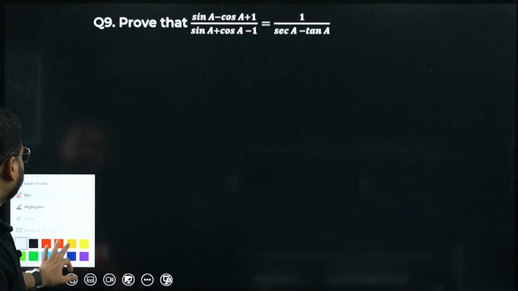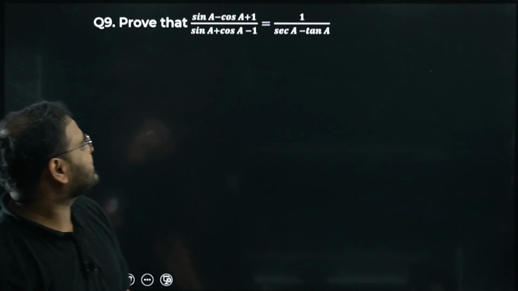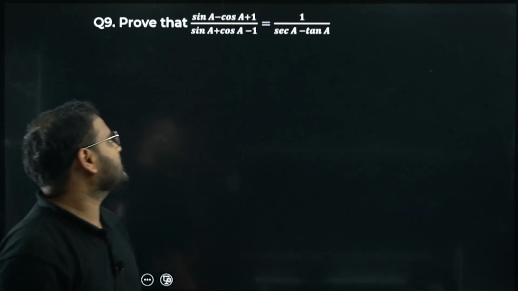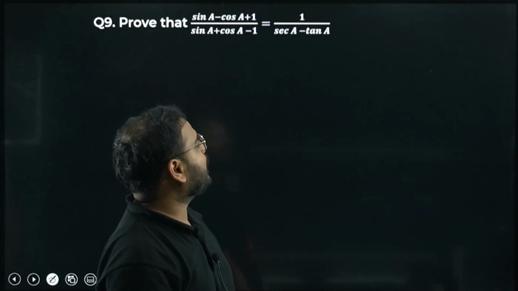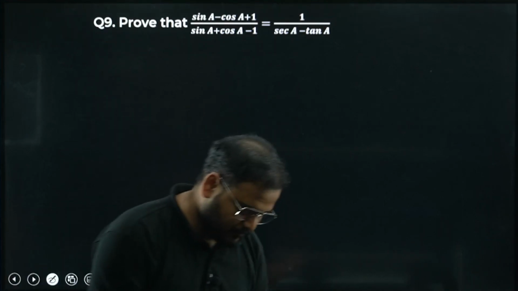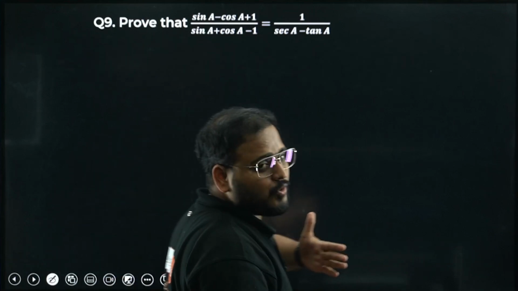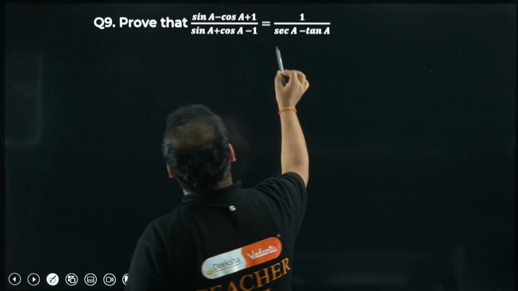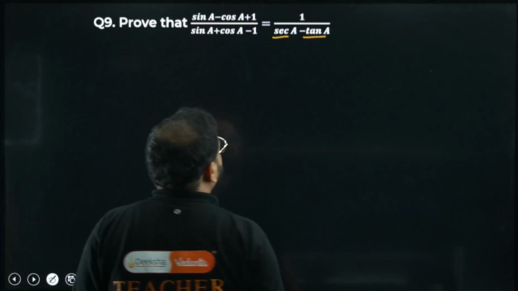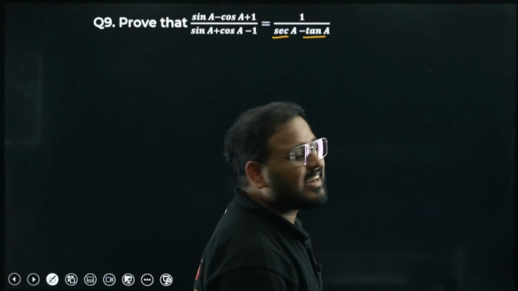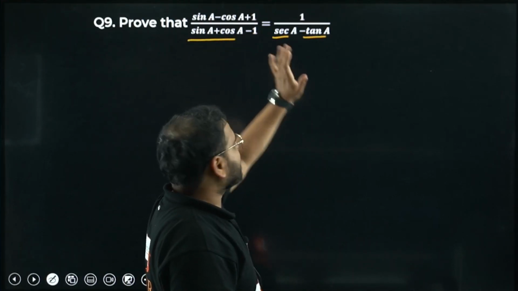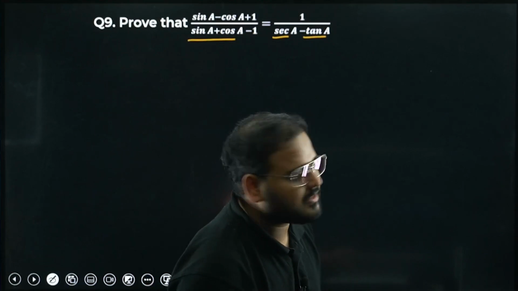Question number 9. Let's solve this question number 9 also. Prove that (sin A minus cos A plus 1) upon (sin A plus cos A minus 1) equals to 1 upon sec A minus tan A. Now, you can solve this question by sin and cos also, but I can see one thing is RHS has sec A and tan A. Sec A and tan A means I'll try to make everything over here also in terms of sec A and tan A to make our life easier, nothing else.